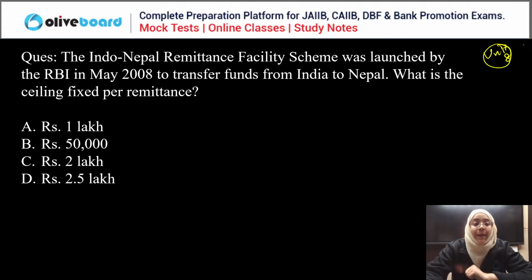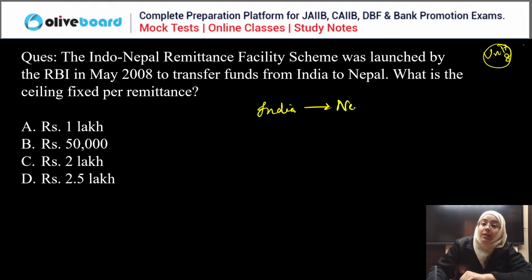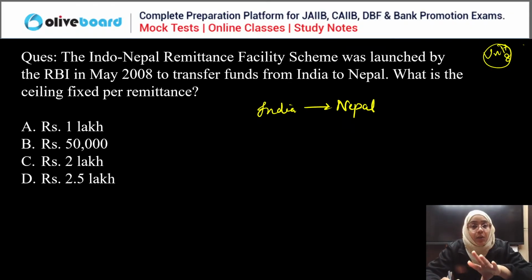See, the Indo-Nepal remittance scheme is a unilateral transfer scheme. It is launched for transferring money from India to Nepal only. It is not bilateral; Nepal to India is not allowed. It focuses on unorganized sector workers or the migrant labor workforce of Nepalese origin working in India, who want to transfer money to their families living in Nepal.